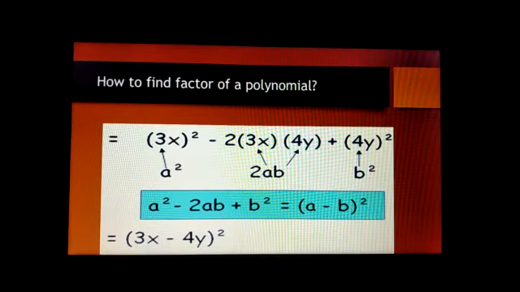Next, look how to find the factors of this polynomial. Here it is in the form of a square minus 2ab plus b square. If the first term is in square form and the last term is also in square form, and the middle term is 2 into the first term into the last term, then it is based on the identity a plus b whole square or a minus b whole square. In the middle term there is a minus sign, so it must be a minus b whole square. If it is a positive term, then it comes as a plus b whole square, and we factorize accordingly.